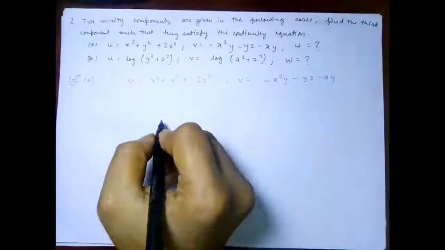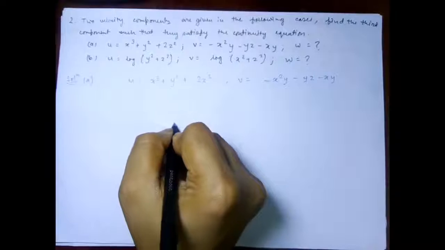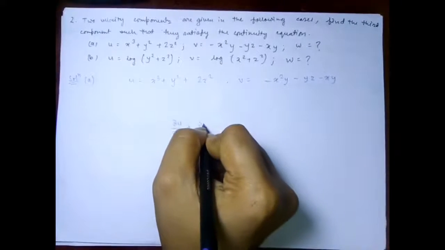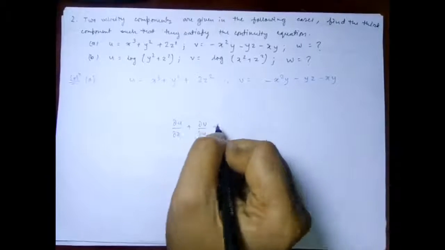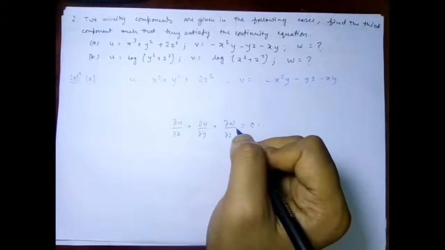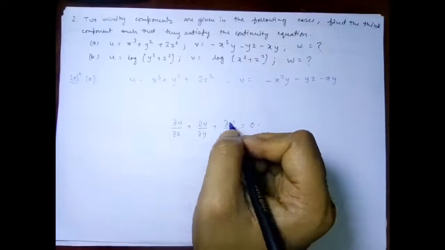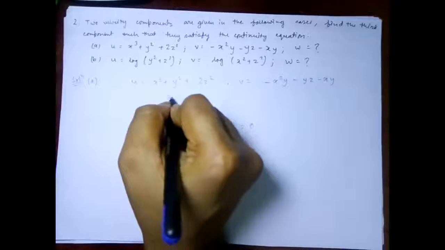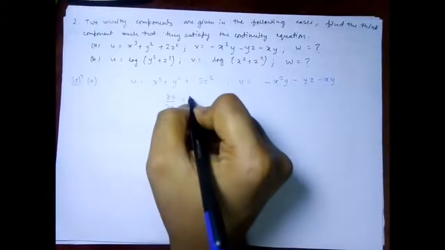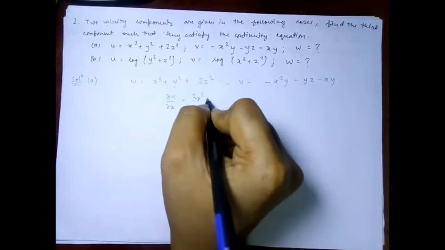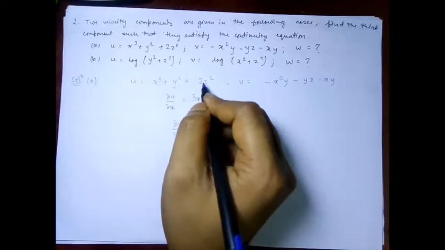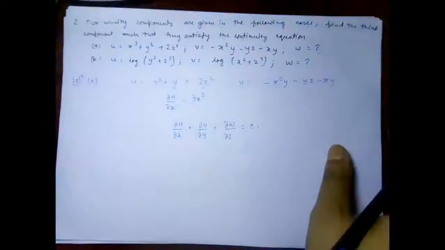Now continuity equation is basically del u by del x plus del v by del y plus del w by del z is equal to 0, and on partial differentiation of u with respect to x, we will have 3x square, because these two terms will be constant and they will be terminated.